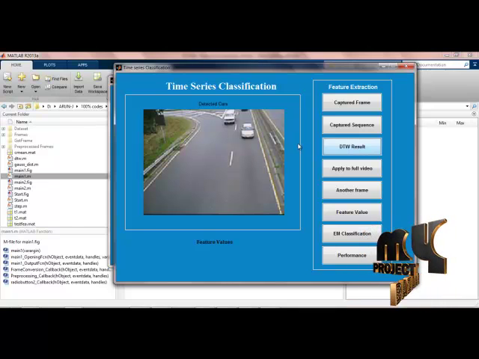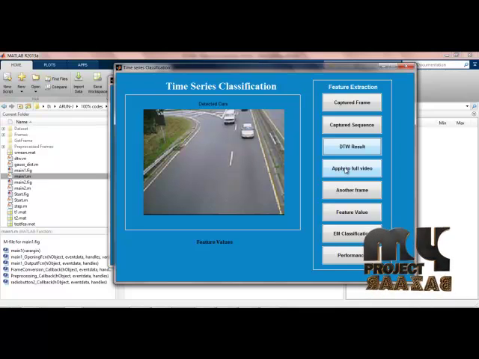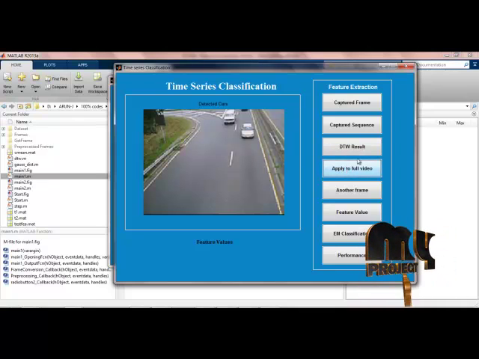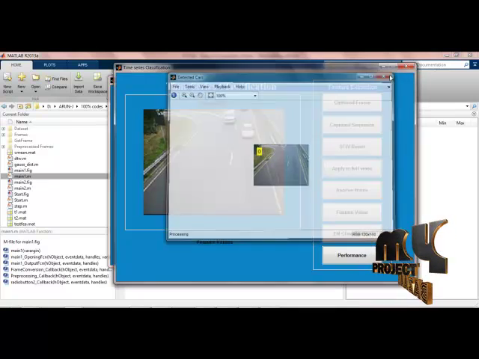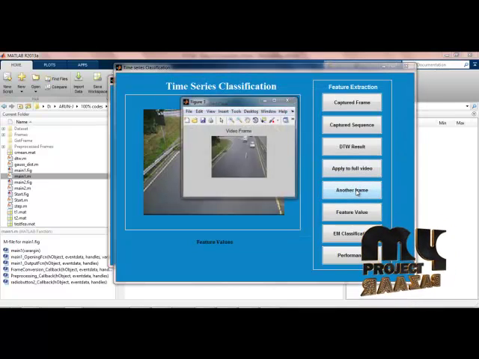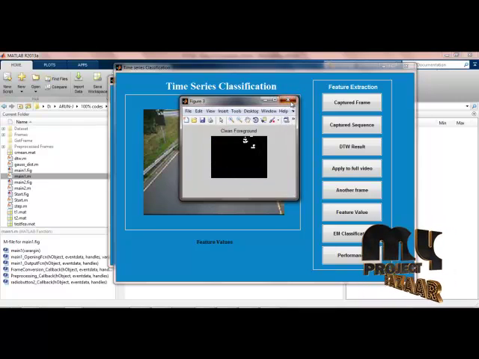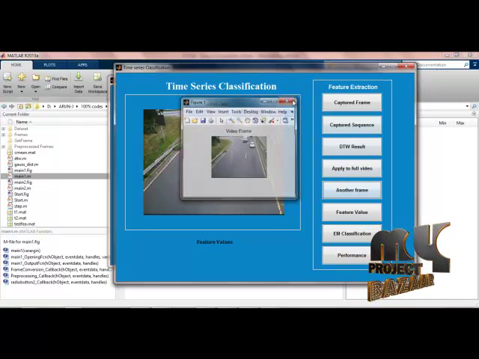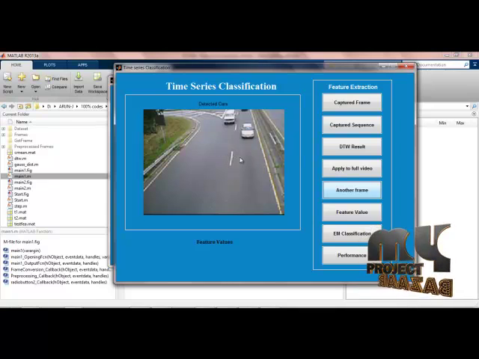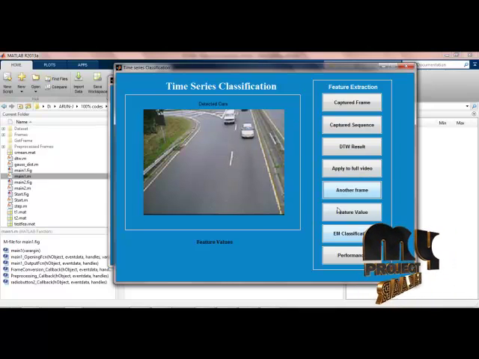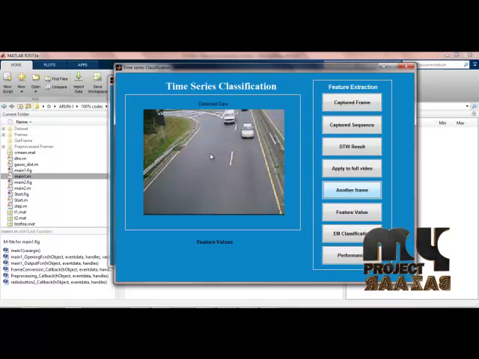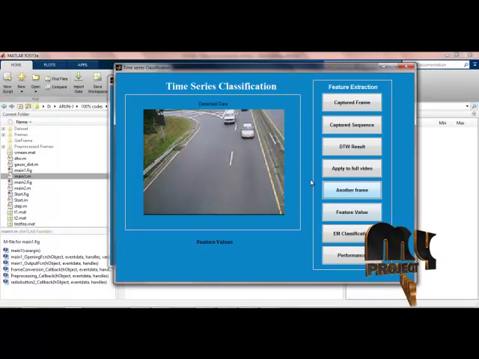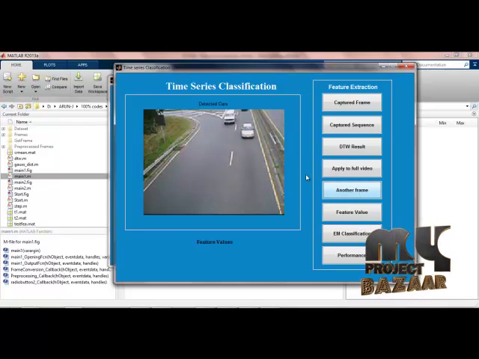The dynamic time warping result will be here. When you apply it to the whole process, it will look like this. For another frame, for example, I am choosing another one. Similarly we can choose any frame, identify the number of cars, and depending on the number of cars determine the traffic status. For example, if the number of cars is 0, that means there are no vehicles in the video, so it will show that there is no traffic in the video.